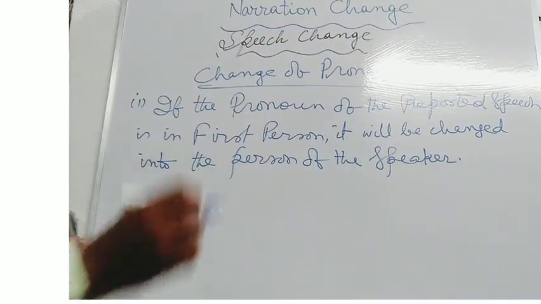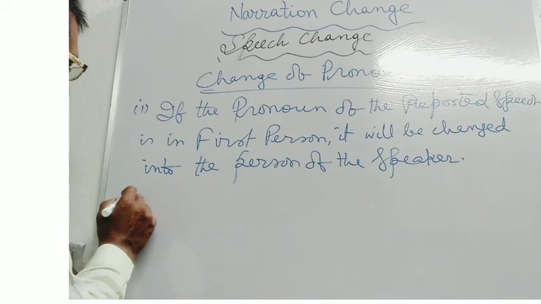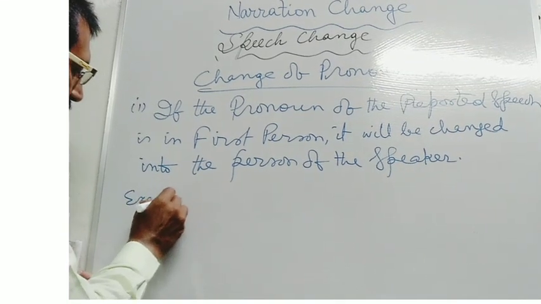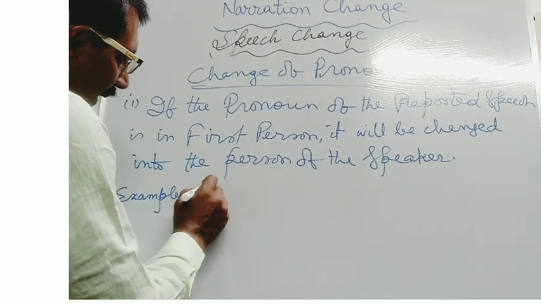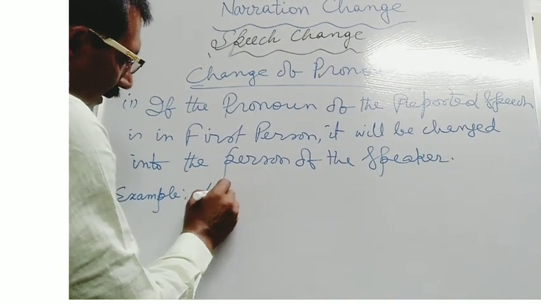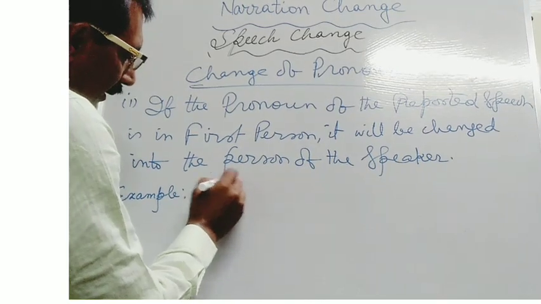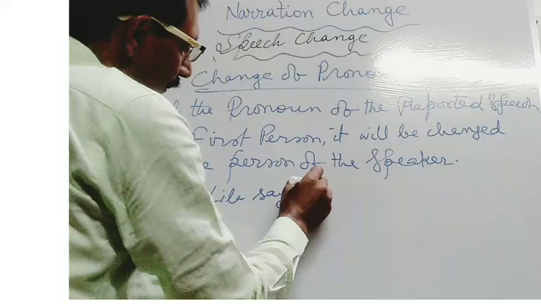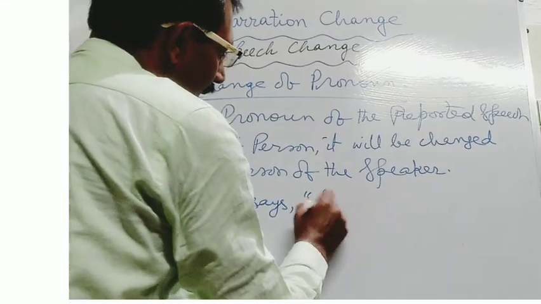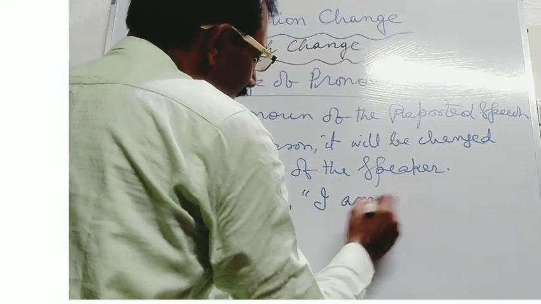Change of pronoun. Suppose, example, I am wrong.